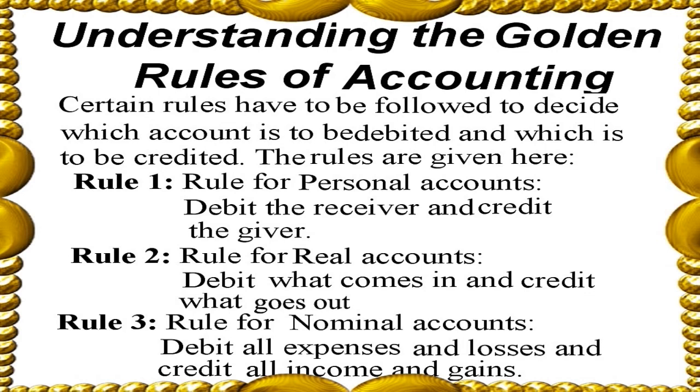Understanding the golden rules of accounting. Certain rules have to be followed to decide which account is to be debited and which is to be credited. These rules are given here. Personal account: debit the receiver and credit the giver. Real account: debit what comes in and credit what goes out. Nominal account: debit all expenses and losses and credit all incomes and gains.